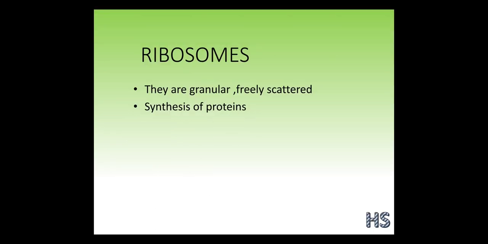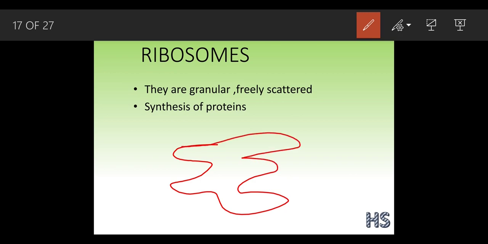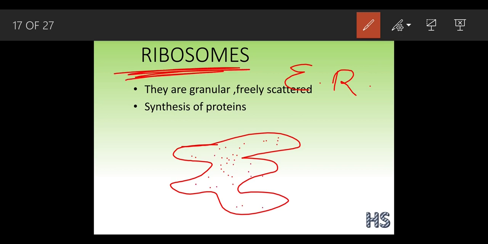Now, what are these ribosomes? They are granular, freely scattered, and help in the synthesis of proteins. We have studied the endoplasmic reticulum, how its structure is like this. Endoplasmic reticulum can be written in a shortcut abbreviation form, the ER, and these are the small granules. These small granules are nothing but the ribosomes.